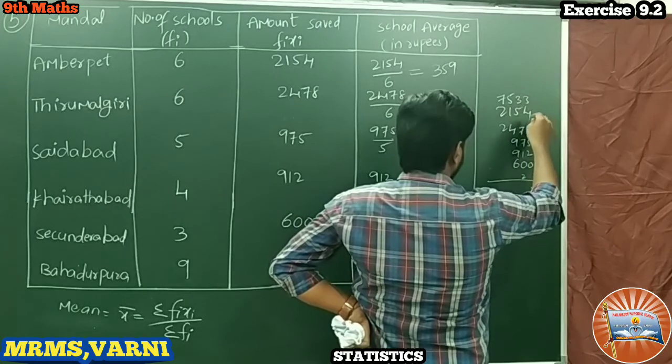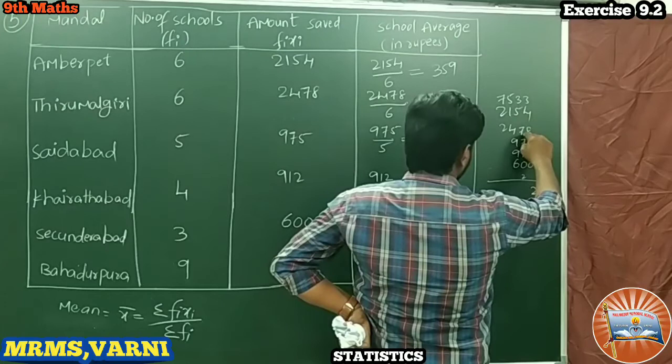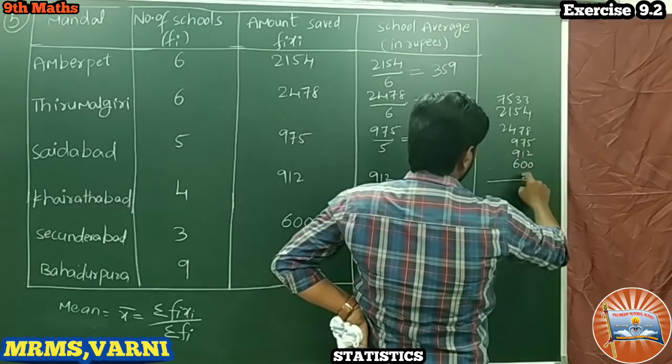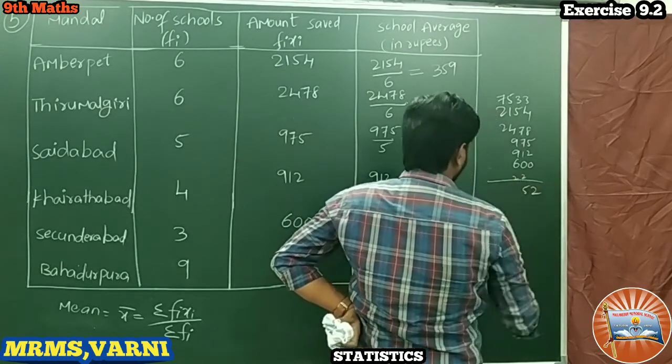We shall check once again. 3 5 8, 8 plus 7 15, 15 plus 7 22, 23 24 25. Okay, so take 5 here, again 2 carry.